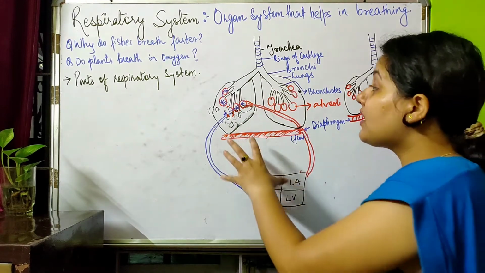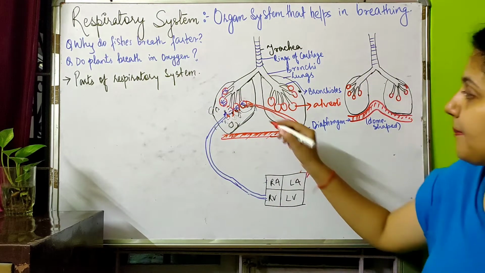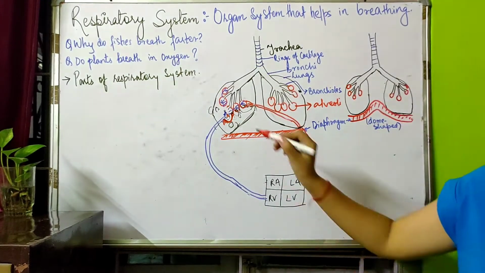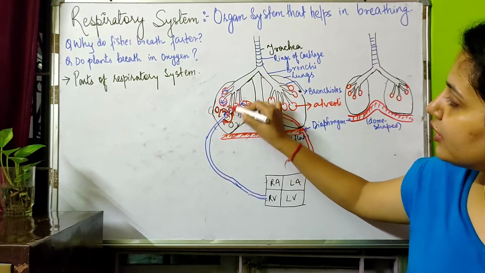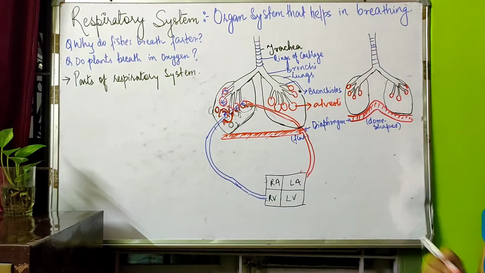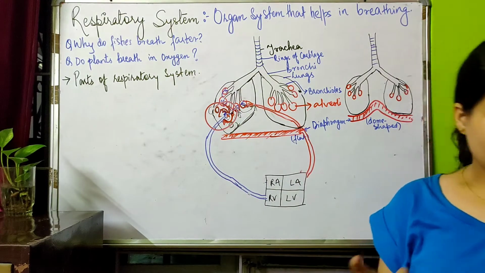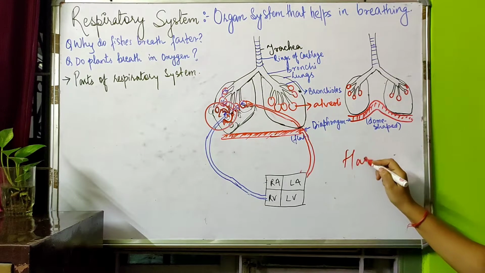Okay, this is what happens in the lungs. That is, the exchange of gases happens in the lungs. Oxygen from alveoli will be going to the vessel, and the carbon dioxide from the vessels will be going to the alveoli. Okay, you can see the process of exchange happening out here. Now, last but not the least, we have to study about hemoglobin.